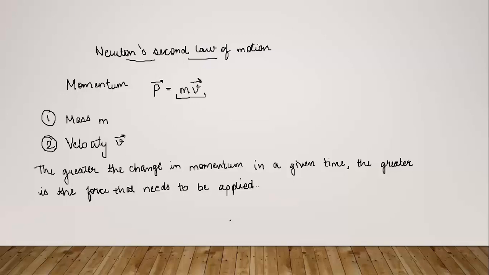Now we'll also consider some other factors that are very important for studying the motion of a particle or an object. This was about momentum, like why we study momentum. Then we come to another factor, which is time. This is a very confusing thing because most students don't understand this concept properly. It's not difficult at all. If you try to understand it using practical experiences or observations, then it becomes easy. So here also we'll first start with an example.